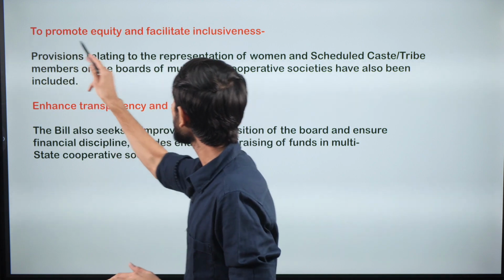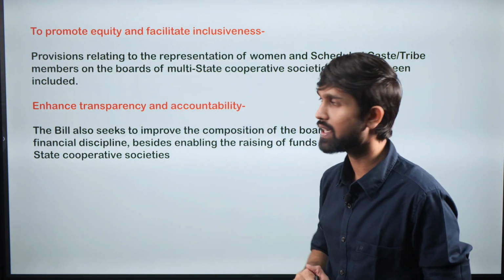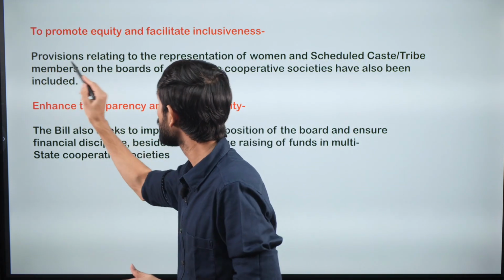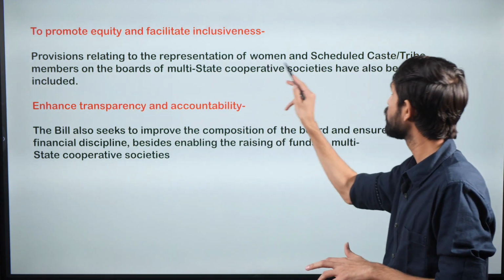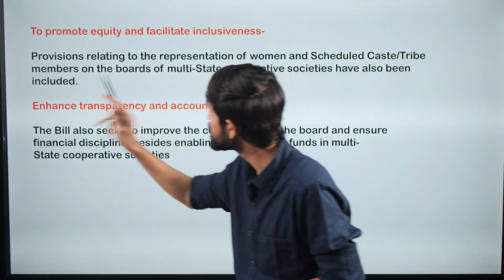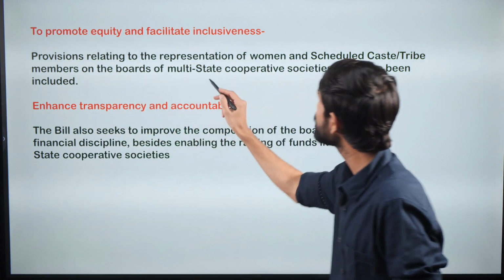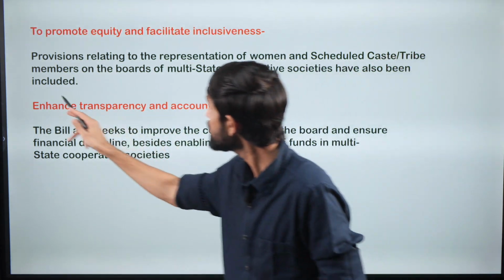Then, to promote equity and facilitate inclusiveness in the multi-state cooperatives, provisions relating to the representation of women and members of Scheduled Castes and Tribes on the boards of these multi-state cooperatives have also been included.